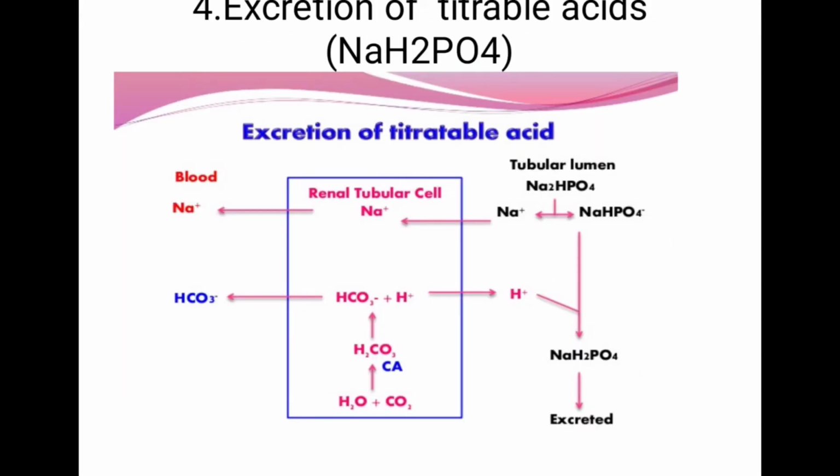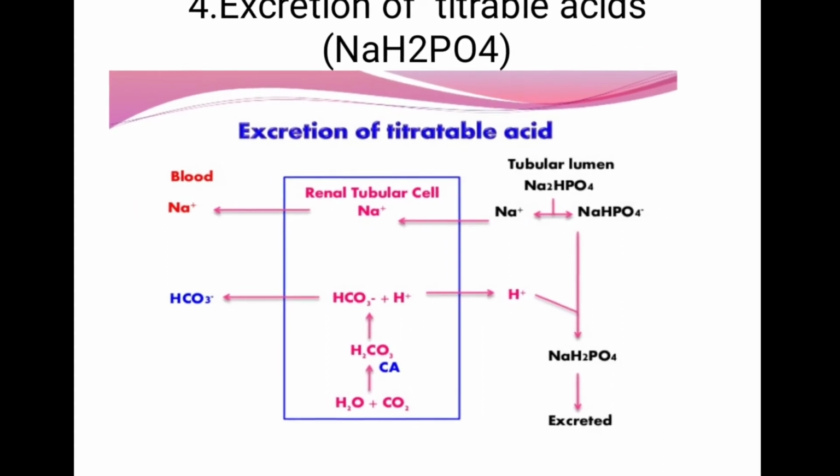See, H plus which is released into the tubular lumen combines with disodium hydrogen phosphate to form sodium dihydrogen phosphate. That is actually the titrable acid. Which one? Sodium dihydrogen phosphate.